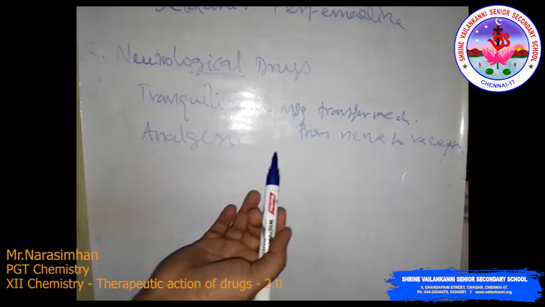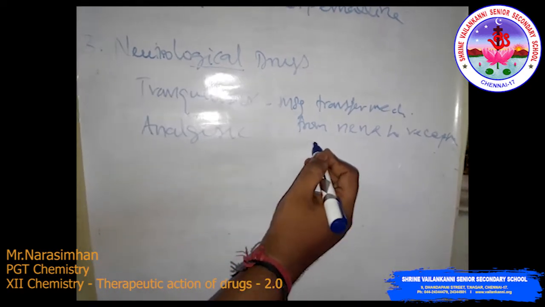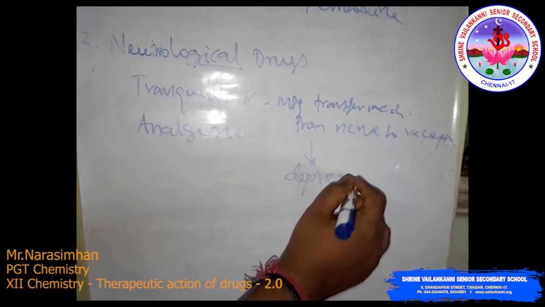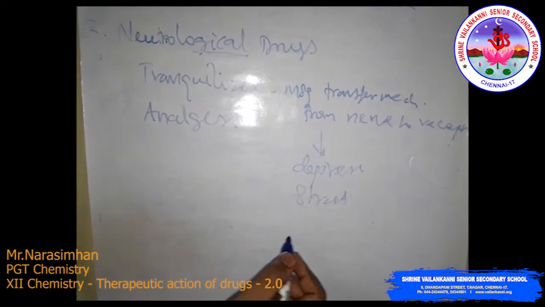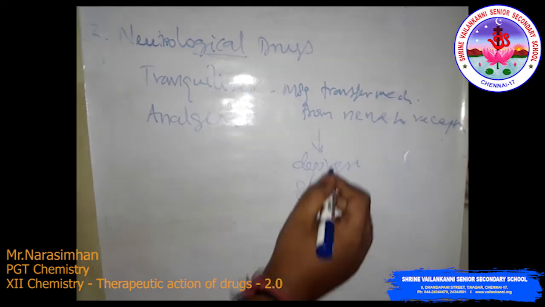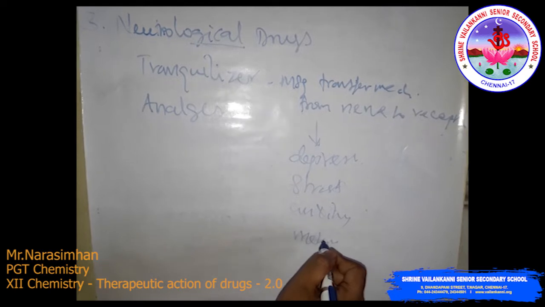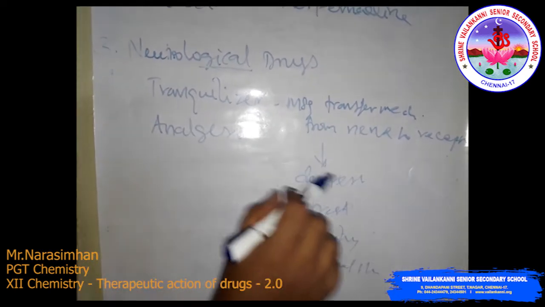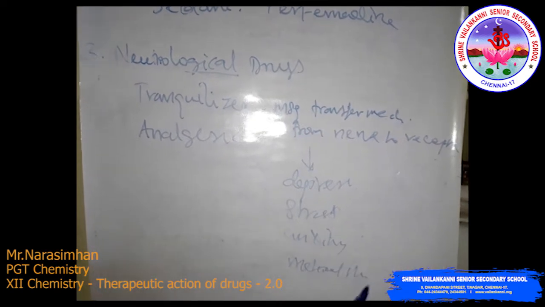See, the tranquilizer drugs are mainly used for depression, relieving of stress, then anxiety. So mental stress, there is mental disease, mental stress. So we are using the tranquilizer medicine. This is the message transfer mechanism from nerves to a receptor.